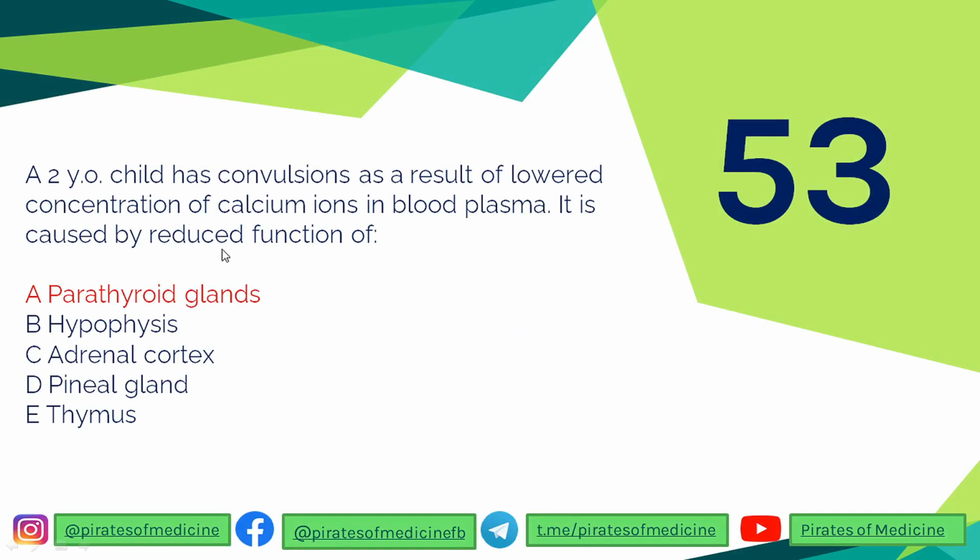53rd question is that a 2-year-old child has convulsion as a result of lowered concentration of calcium ions in the blood plasma. It is caused by the reduced function of which hormone, which gland over here. So you can see the patient suffers from hypocalcemia. There is less quantity of calcium in the blood, correct?